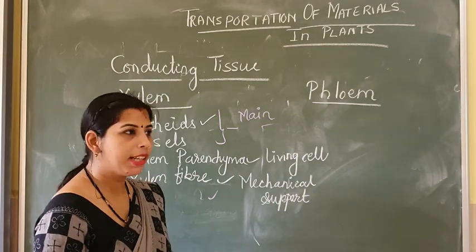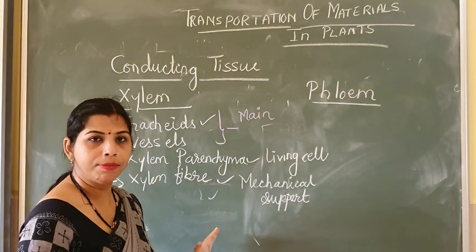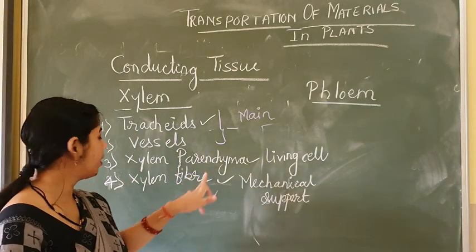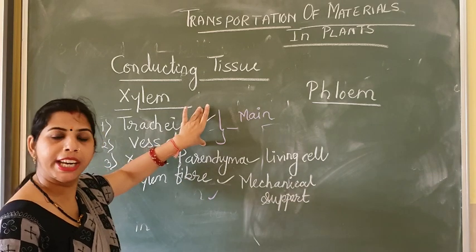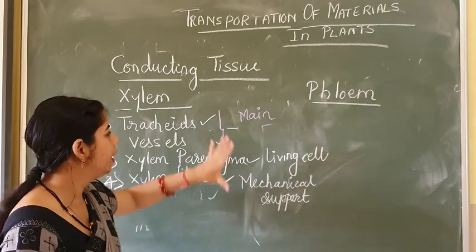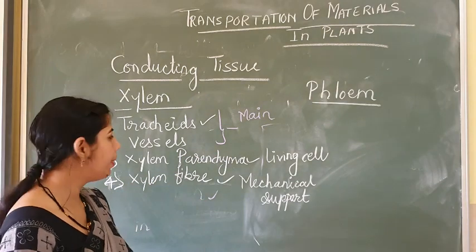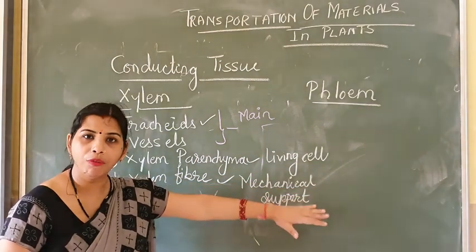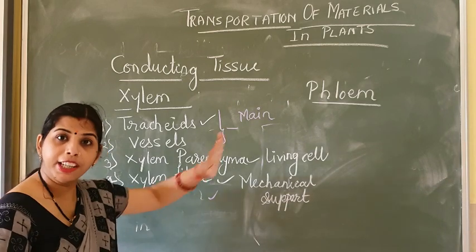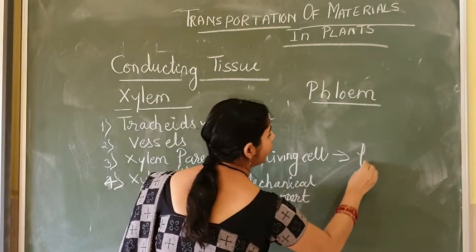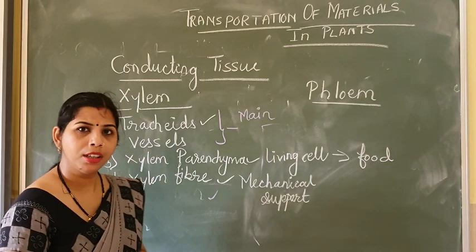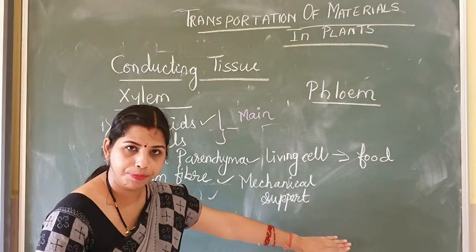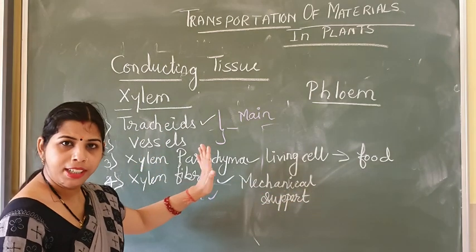Now I think you all understand the elements of xylem. That means there are four main elements which make the xylem tissue: tracheids, vessels, xylem parenchyma, and xylem fiber. These two, tracheids and vessels, are the main elements which help in the main conduction of water and minerals, and these other two perform other functions. The xylem parenchyma is made up of living cells and it stores the food, and the xylem fiber provides mechanical support. Now do you all understand? Okay.